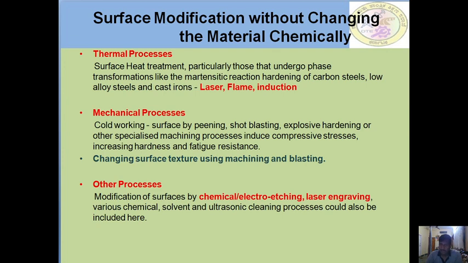And the mechanical processes, which include cold working, that is called surface peening, shot blasting, explosive hardening, or other specialized machining processes which induce compressive stresses to increase the hardness and also to improve the fatigue strength, that is, the fatigue resistance. Hence, it changes the surface structure by using machining and blasting. Other processes in this category are modification of the surfaces by chemical etching or laser engraving, various chemical or solvent and ultrasonic cleaning processes.